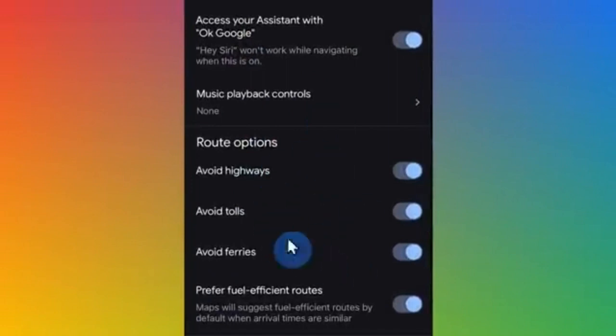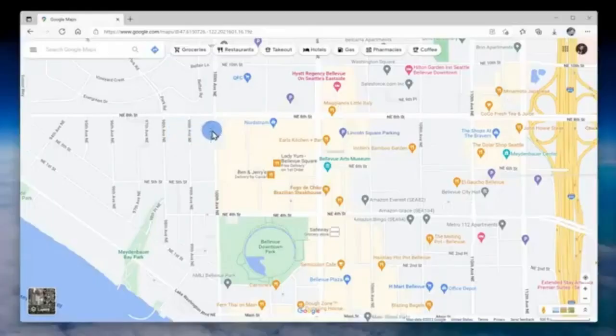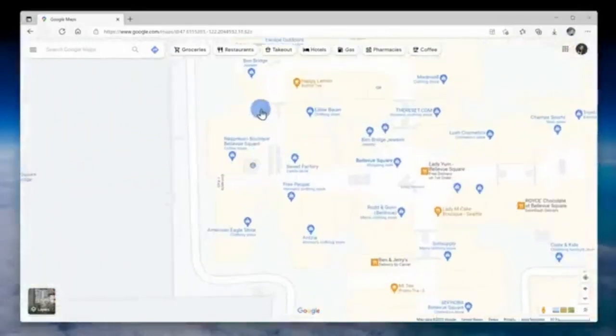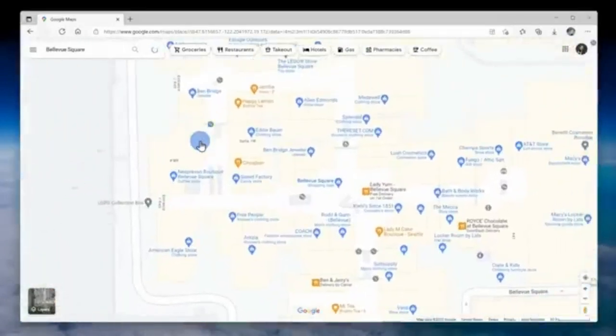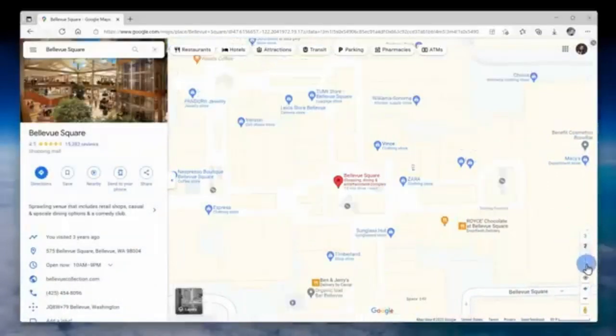At number 13, Google Maps isn't just for the outside world. You can also see inside certain select buildings. Here I am at Bellevue Square Mall, and when I zoom in enough, I can see where each retailer is within the mall. In the bottom right-hand corner, I could even switch between the different floors within the building.